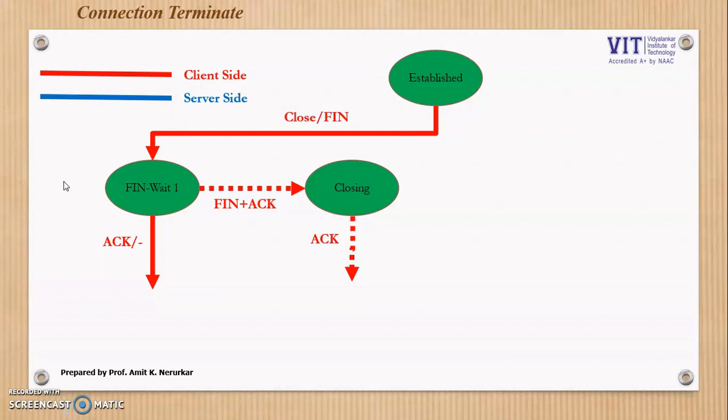Now, assuming it is a four-way handshaking, what exactly is happening? Your server is not ready to terminate the connection, because server probably is processing some data and server still needs to communicate with client, so server only sends ACK and your client goes in a FIN WAIT 2 state and is now waiting for FIN from server.